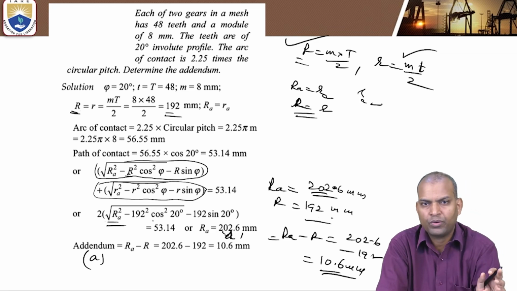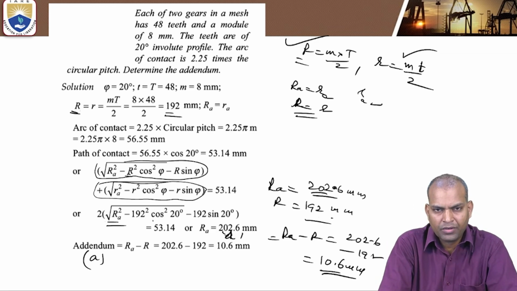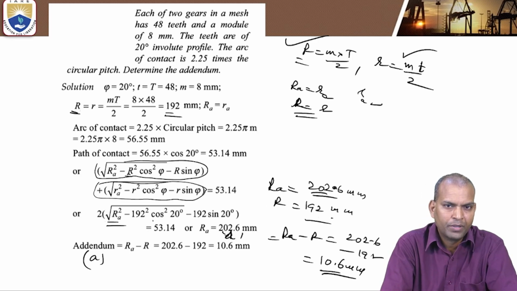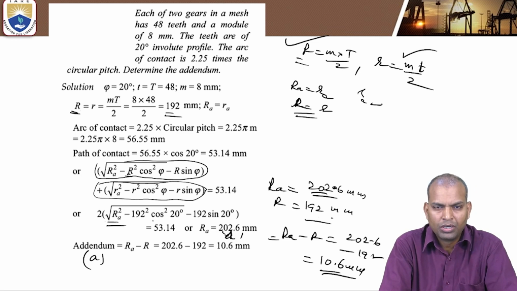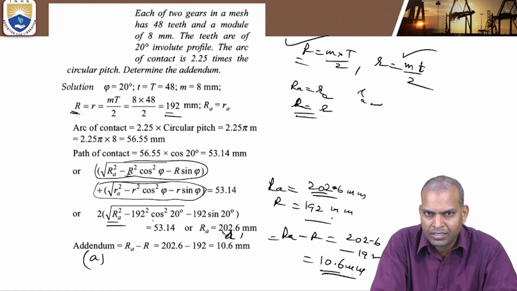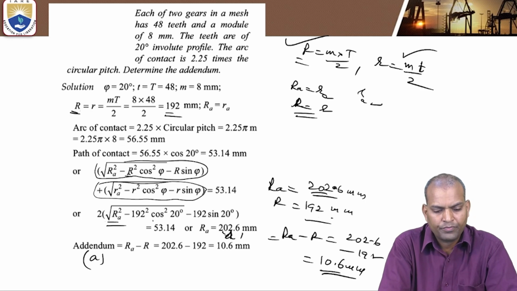We have to apply these formulas. So the formulas are: path of contact, or contact length, equal to path of approach plus path of recess, and arc of contact equal to path of contact over cos phi, where phi is the pressure angle. Contact ratio, or the number of teeth in contact during meshing, external meshing, equal to arc of contact by circular pitch. So if we know the contact length, we can know the arc of contact. If we know the arc of contact, the contact ratio can be known.